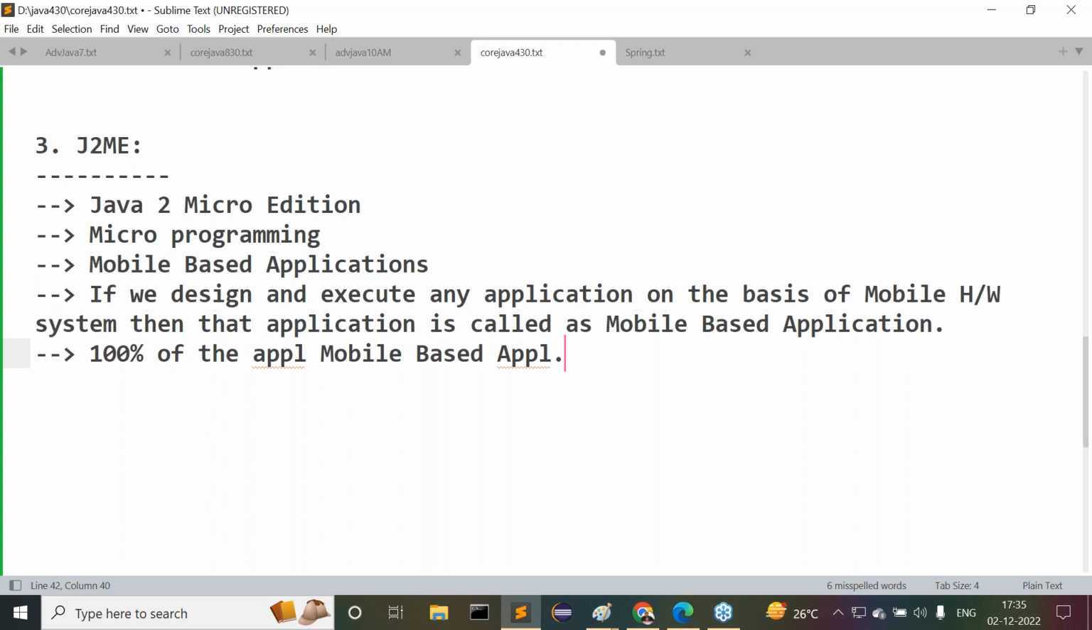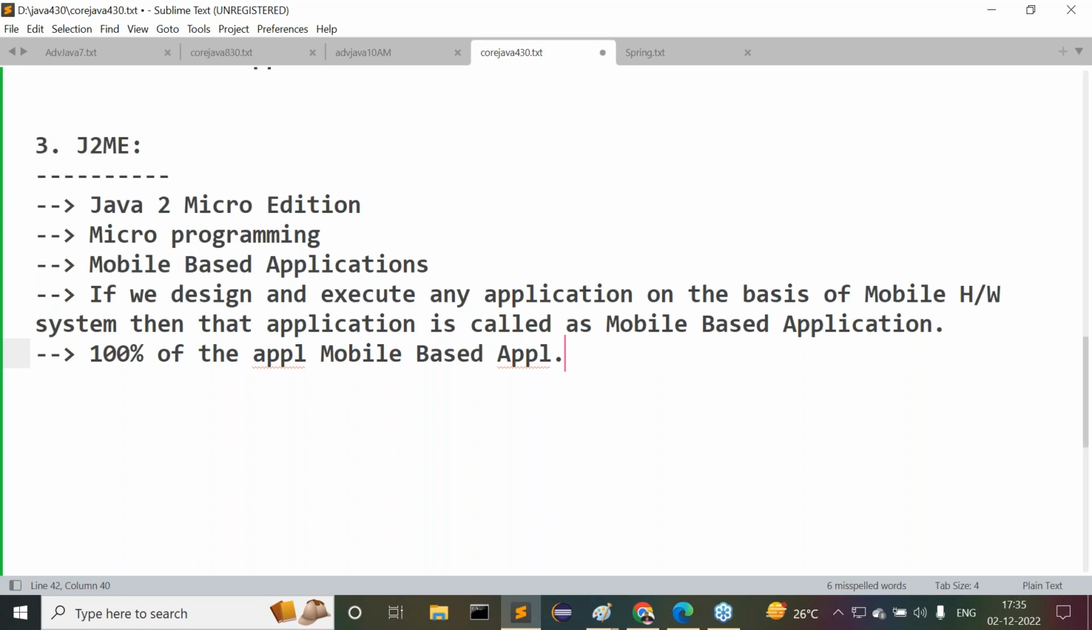Any examples of these mobile-based applications? So many examples are available. Say, for example, I want to order some food item in Swiggy through my mobile phone. Then what do I have to do? First of all, the Swiggy app must be in my mobile or not? Then how am I able to get that Swiggy app in my mobile? First of all, I have to go to the Play Store. In the Play Store, we have to search for Swiggy.